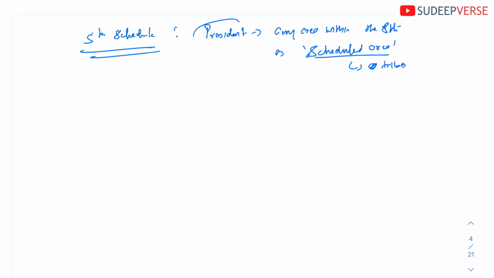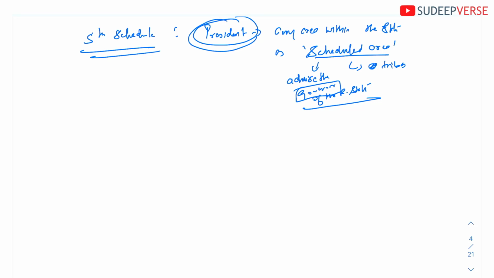Okay, so it is the president who will declare any area as scheduled area, and this declaration is done on the advice of the governor, on the advice of the governor of that respective state. Okay, so the governor will advise, but it is the president who will declare any area as the scheduled area.